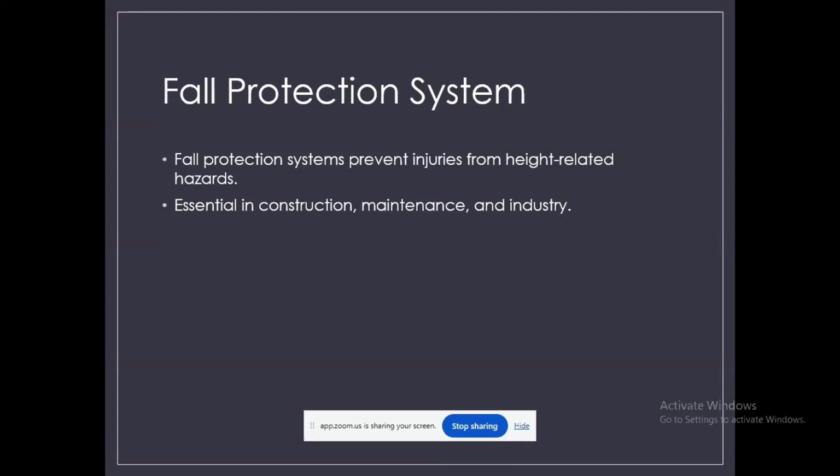Here, guardrails, handrails, and a proper access system play a critical role in preventing falls. So fall protection is not just a safety measure, it is a life saving system that ensures workers can perform their tasks confidently as well as securely.